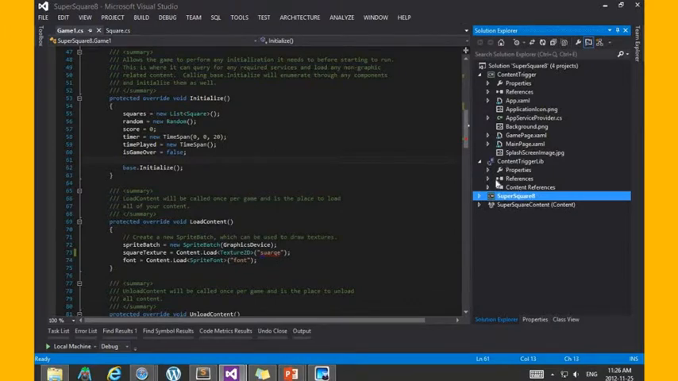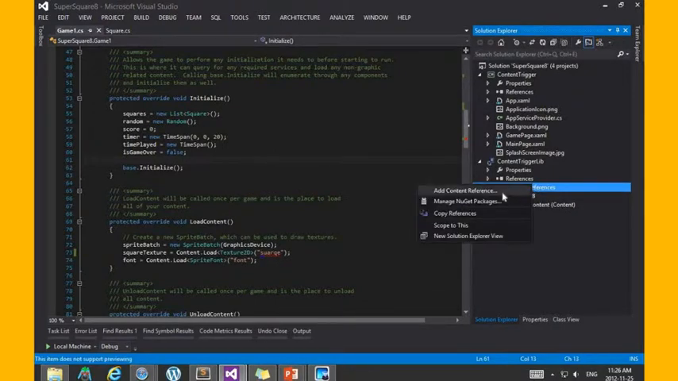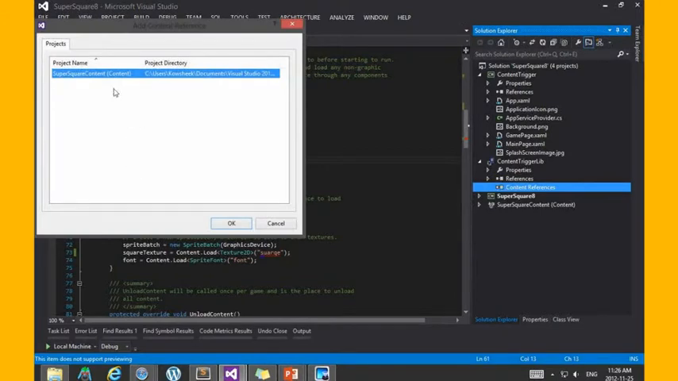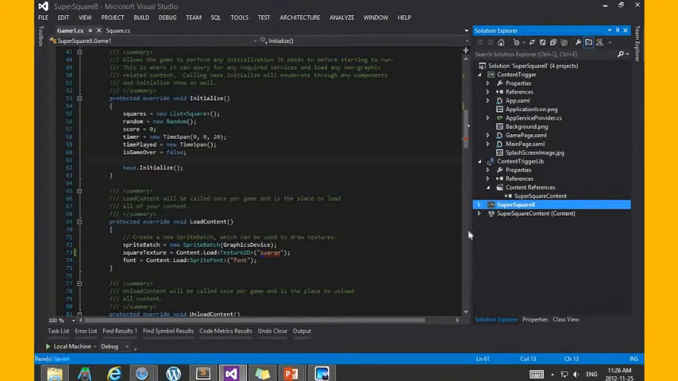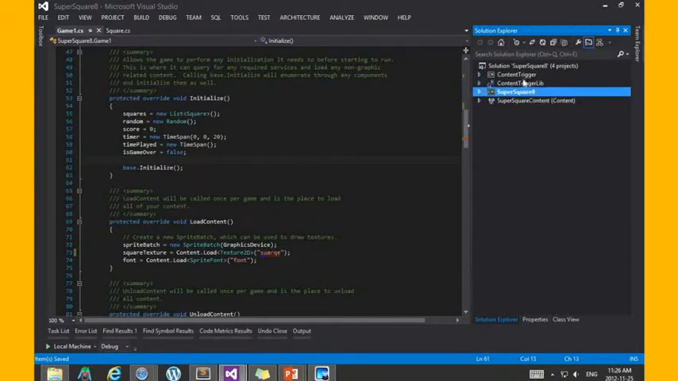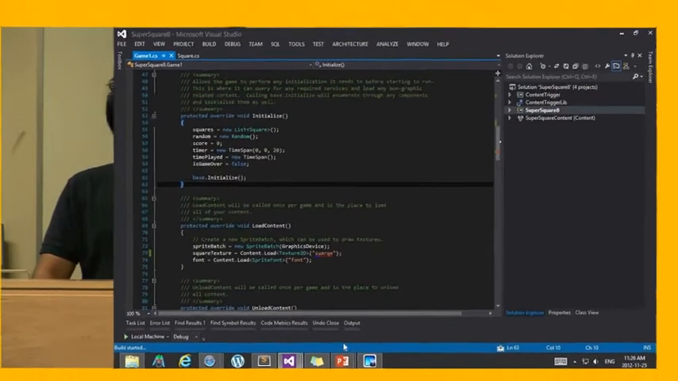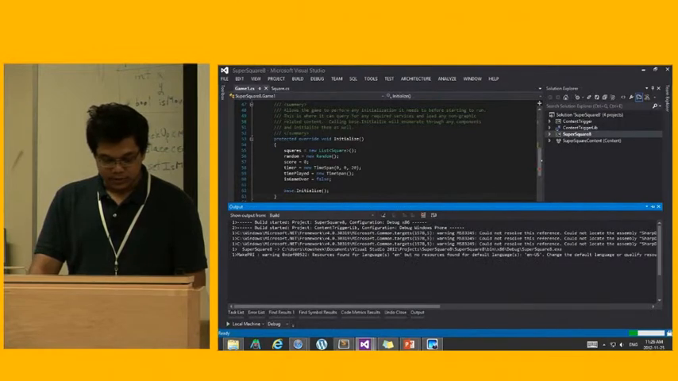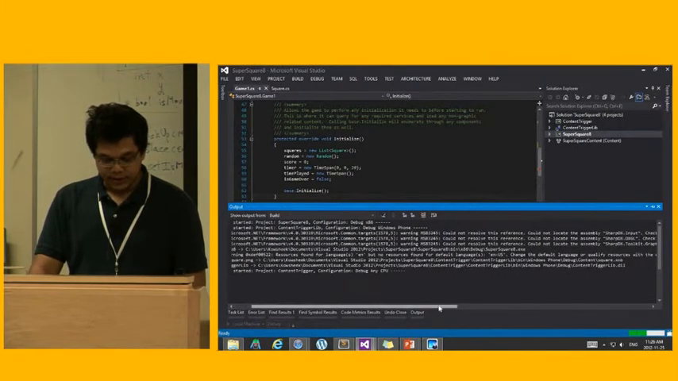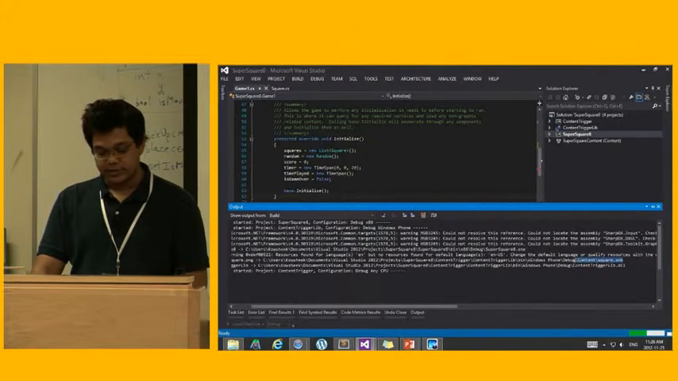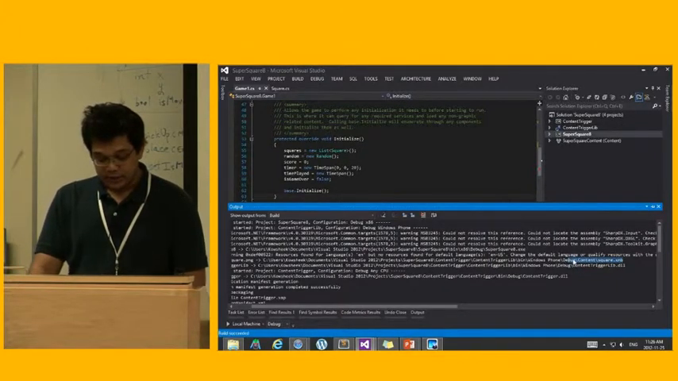And I'm going to reference here my project for the content. So I'm going to add Super Square content in here. So I've added Super Square content. Super Square 8 is here. This is a content trigger that I'm not going to really use. But what this will help me do is when I build, if you see the output, there are going to be XNB files that are going to be created, just like it would in XNA. So that's great. I have this XNB file that I need to copy over to my project.